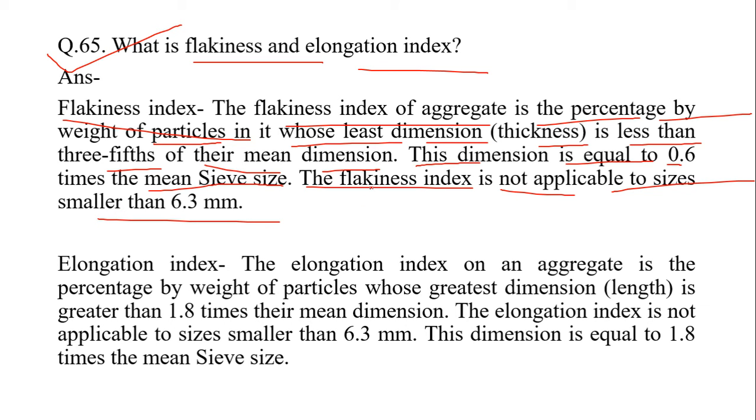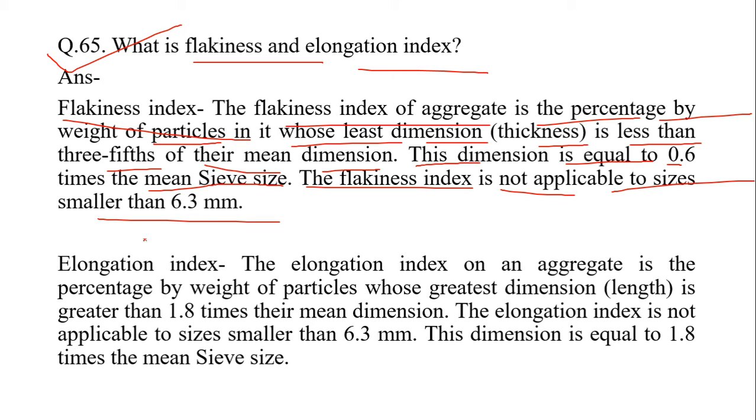The flakiness index of aggregate means the percentage by weight of particles whose least dimension is less than 3/5 of their mean dimension. That means 3/5 is 0.6 times the mean dimension. And the flakiness index is not applicable to sizes smaller than 6.3 mm.